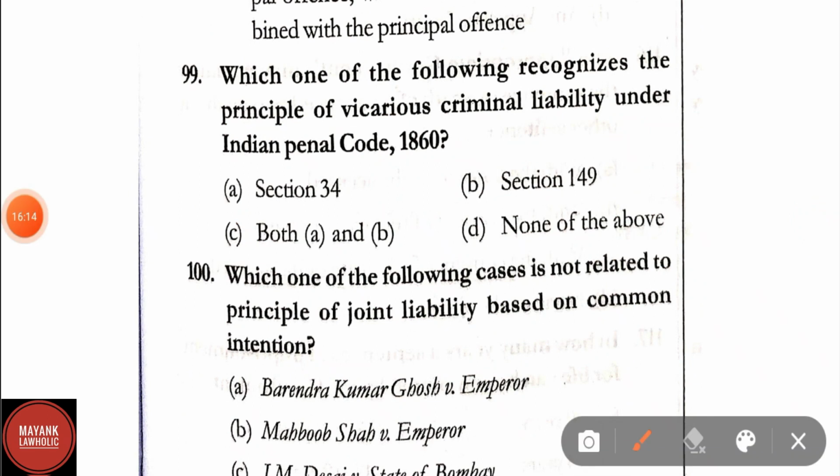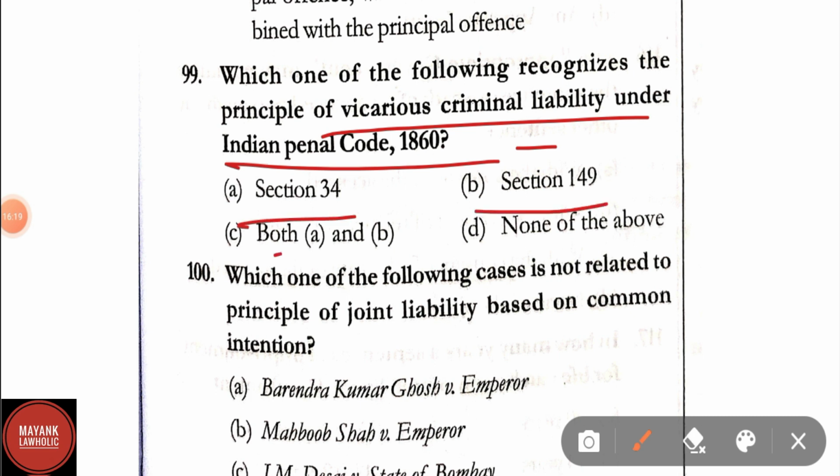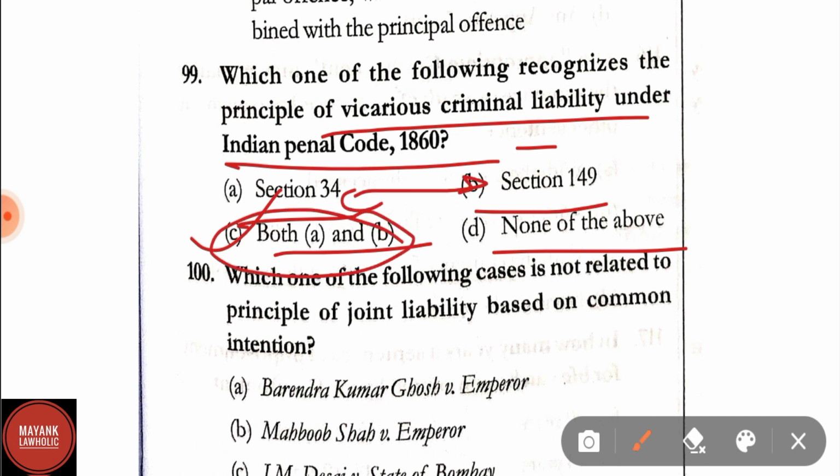Question number 99. Which one of the following recognizes the principle of vicarious criminal liability under IPC? Options are section 34, section 149, both A and B, none of the above. Correct answer is option C, that is both A and B, that is section 34 and section 149 both recognize the vicarious criminal liability under IPC.